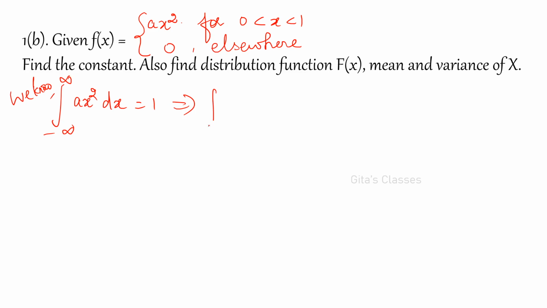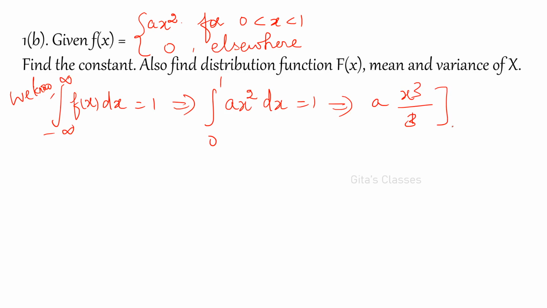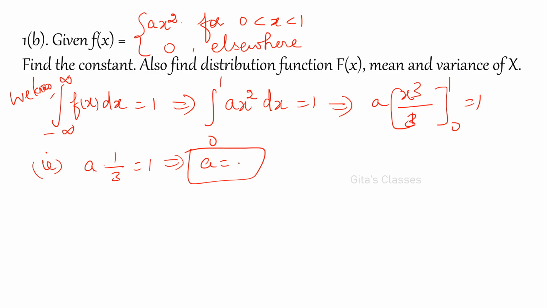So integral 0 to 1. Here you have to write f of x, and only from 0 to 1 it is defined. So integral of ax squared dx is equal to 1. That is, a can be taken outside. Integrate x cube by 3 from 0 to 1 is equal to 1. That is a into 1 by 3 is equal to 1, which implies a is equal to 3. This is the constant. So the first part is over.